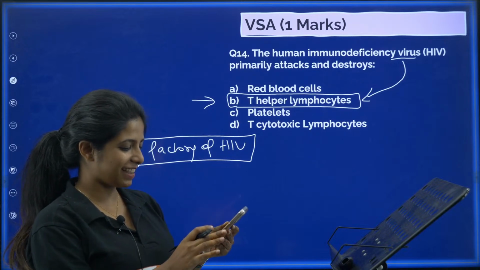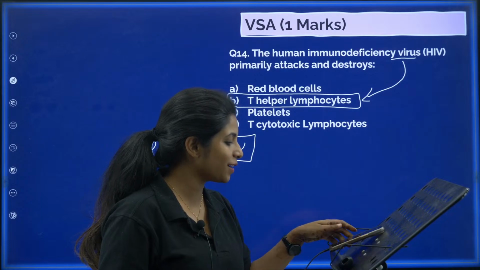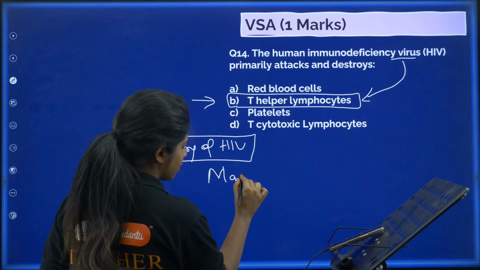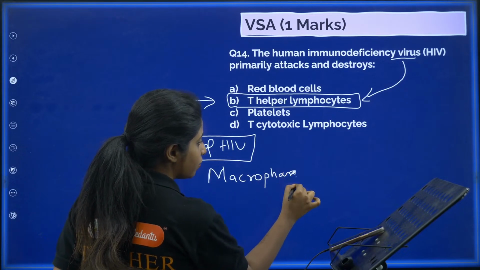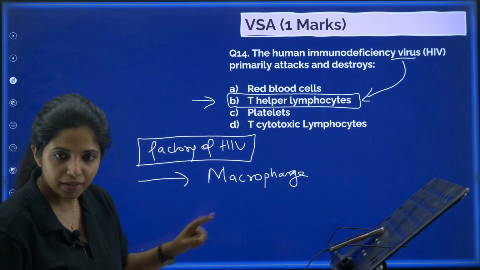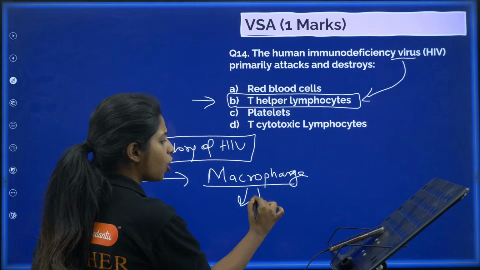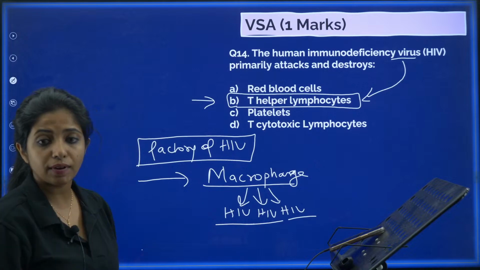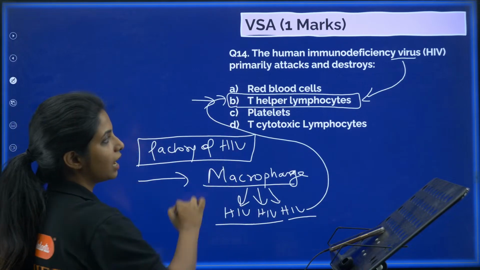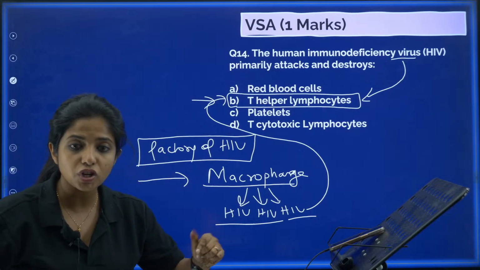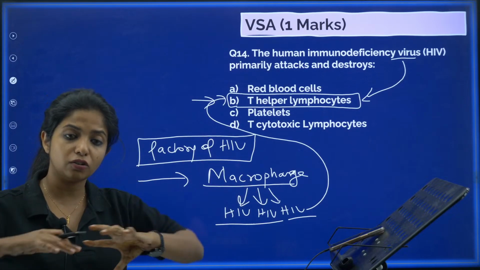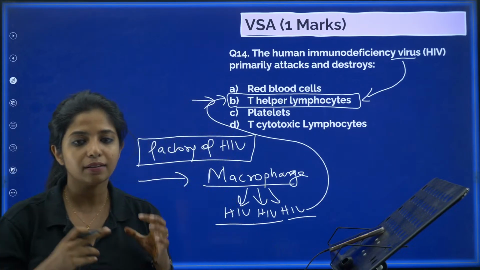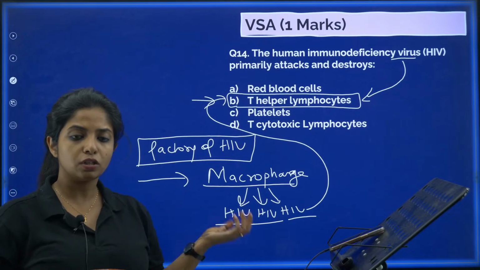Wow, that's crazy. That's so good. Pradeep said it's macrophage. Exactly, it is macrophage, my dear children. Okay, so what happens initially? The HIV virus comes and attacks the macrophage. Inside the macrophage, they will make multiple copies of HIV, so many HIV viruses. Now, these HIV viruses are all going to attack this poor guy, that is T helper lymphocyte. So if you are asked about the factory of HIV, it is macrophage. Macrophage is the one that creates lots of HIV, not because it wants to, but because the HIV virus has hijacked the macrophage. That is why it makes lots of HIV viruses.